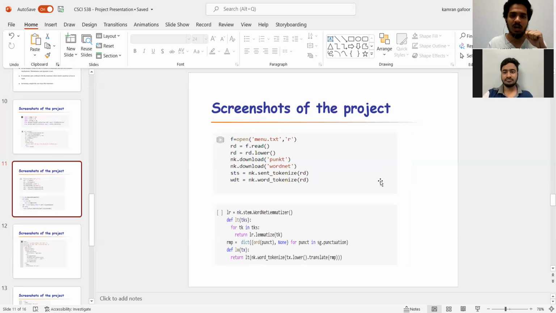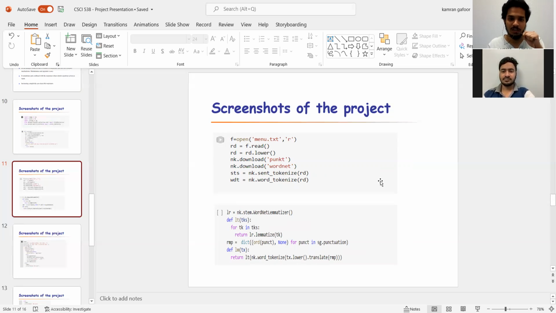And moving on, here we can see how I have loaded the particular data set into the code. As my team has said, the data set is a text-based data set. We have used Notepad, and we have put all the data in it. So we are just going to give the text file here, and we are going to read the text. menu.txt is the name of our text file. So we are opening it, and we are reading it.